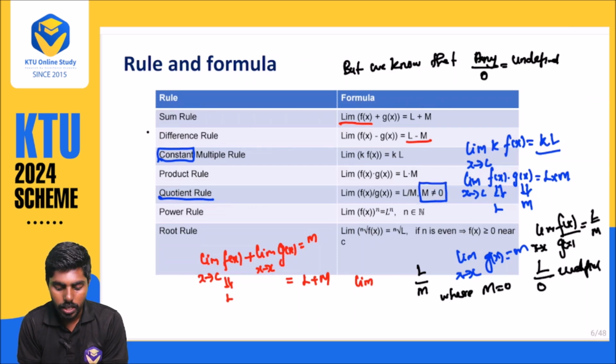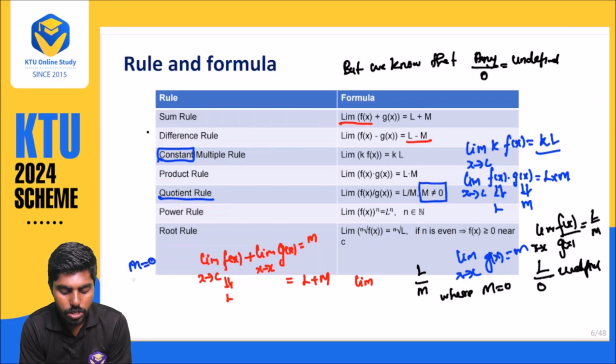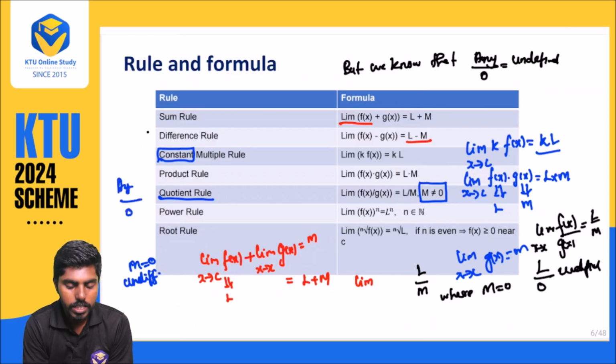That is the reason whenever the quotient rule is coming, you want to be very careful that M is not equal to 0, because M equal to 0 means it will become undefined. Anything divided by 0 is undefined.